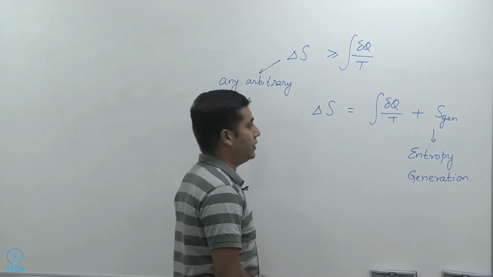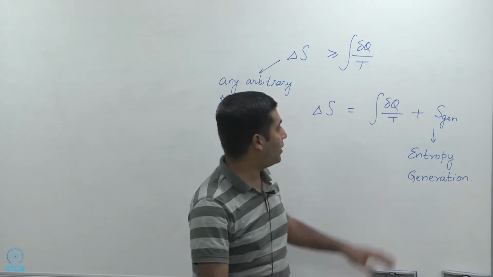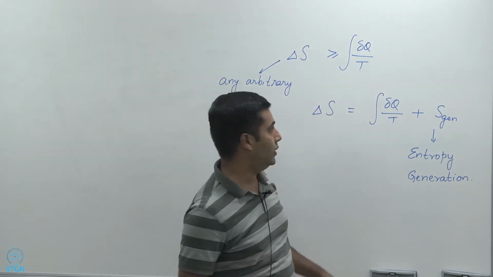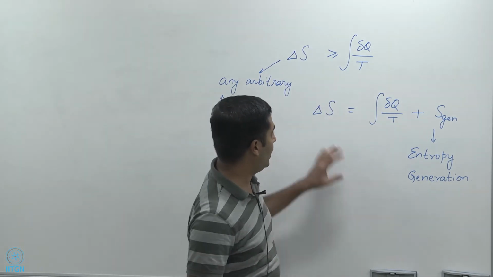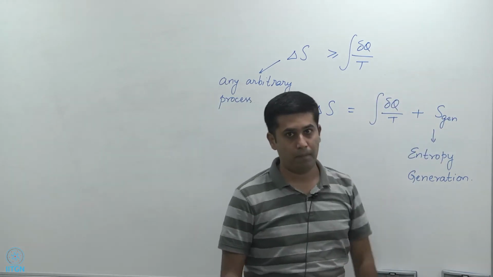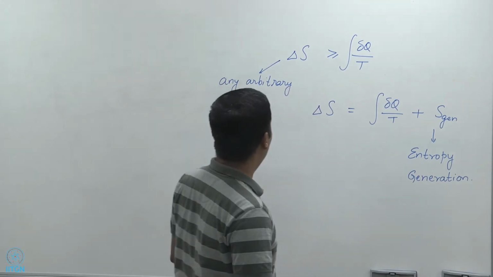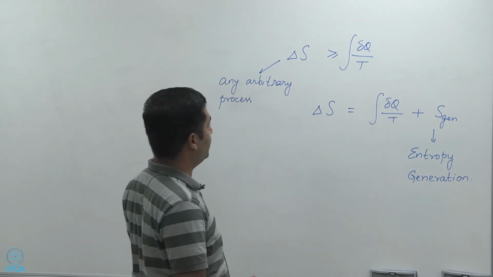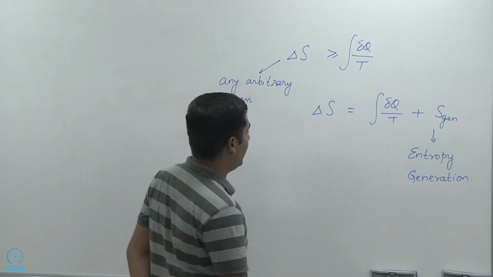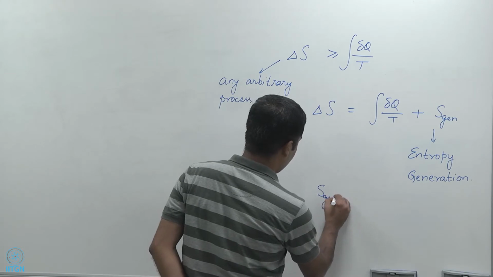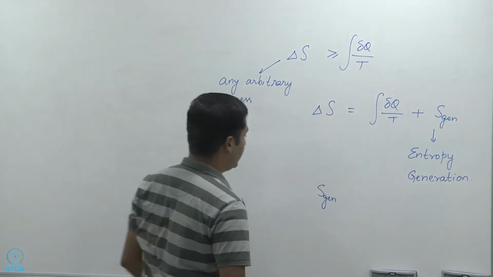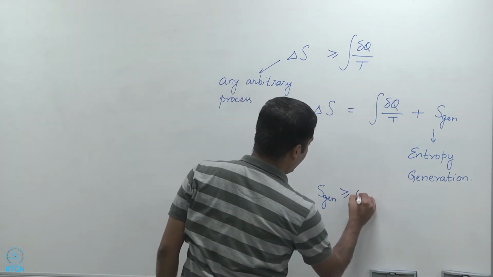This is the entropy generated, or the entropy generation term, and that basically turns this inequality into an equality for delta S. So delta S is equal to the integral of delta Q by T plus S-gen, right? Now, looking at these two, we can have some observations. These observations tell me that S-gen, because this is something that is added to this side to make these two equal, has to be greater than or equal to 0.